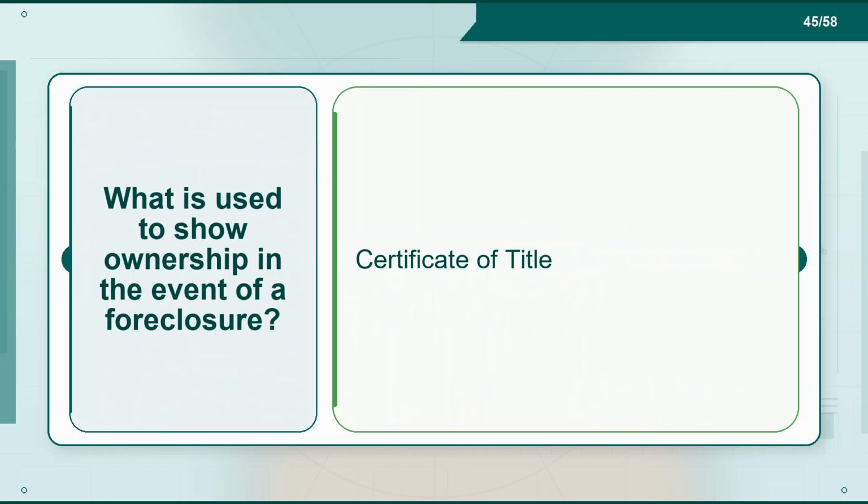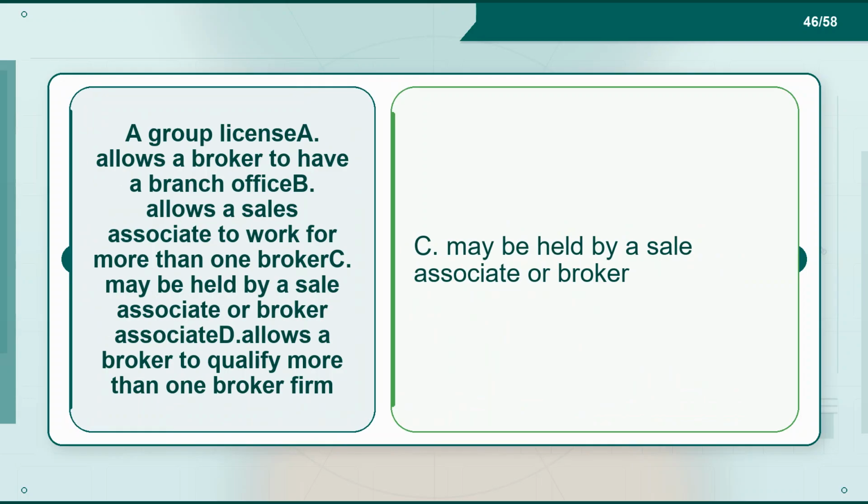Flashcard 45. Term: what is used to show ownership in the event of a foreclosure? Definition: certificate of title. Flashcard 46. Term: a group license: A. allows a broker to have a branch office, B. allows a sales associate to work for more than one broker, C. may be held by a sales associate or broker associated, D. allows a broker to qualify more than one broker firm. Definition: C, may be held by a sales associate or broker.